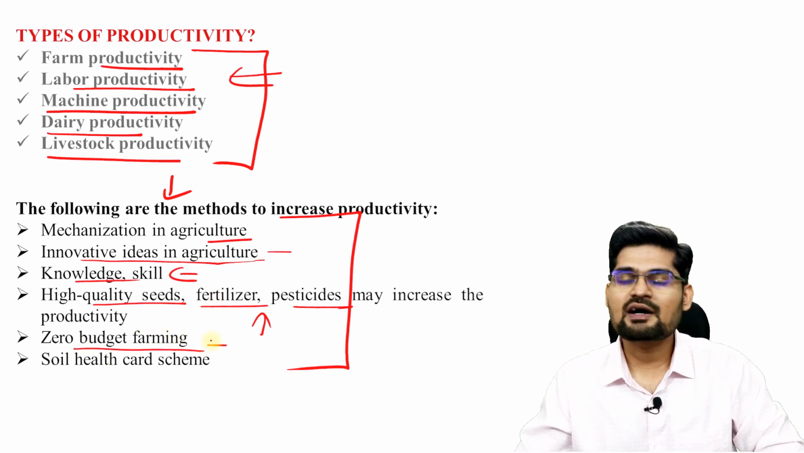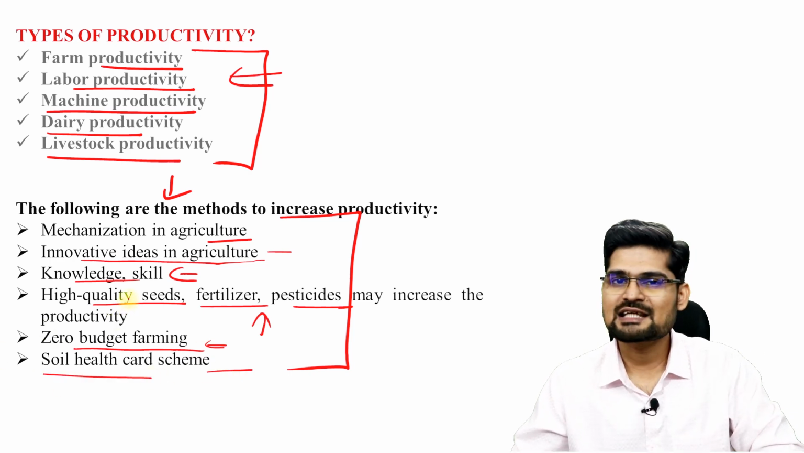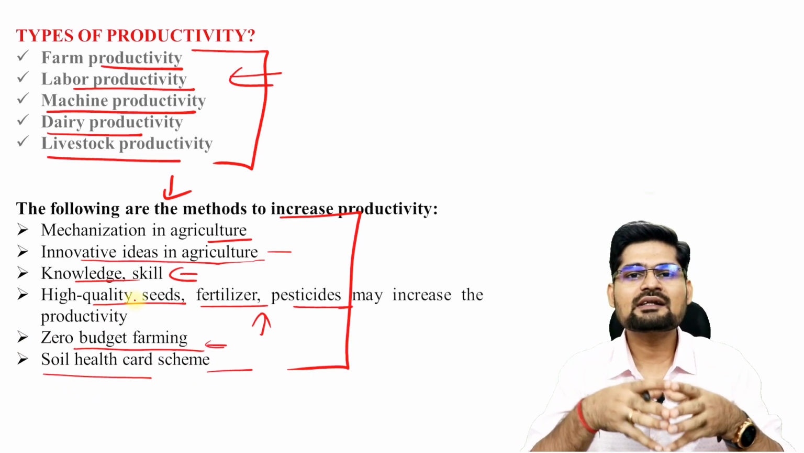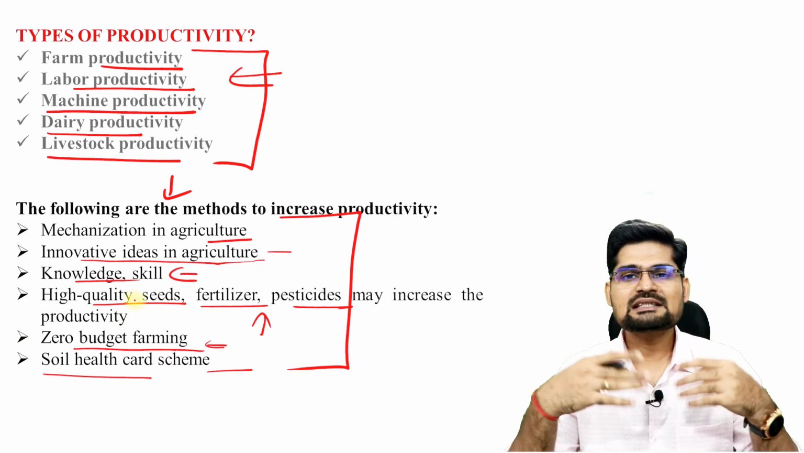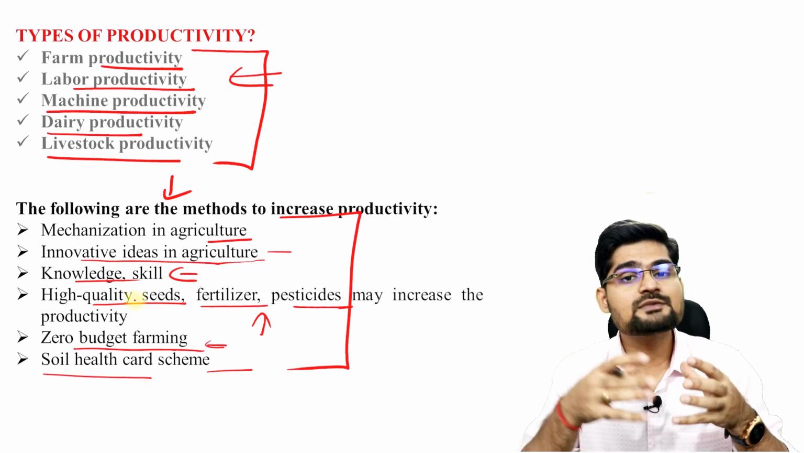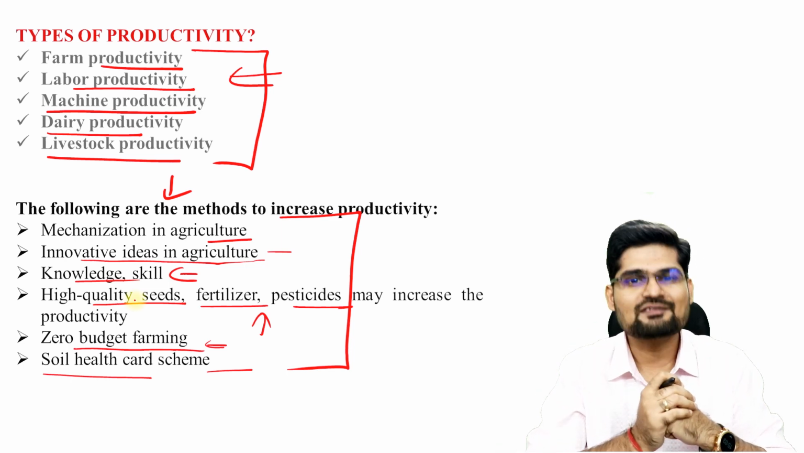And zero budget farming and soil health card schemes and several other government schemes are also going on in this aspect, where soil pH testing and several other things are being done. So these are the methods which could be implemented in an area depending upon the problems of the area, which we could determine to increase the overall productivity of that area.